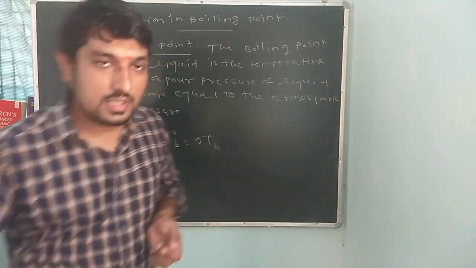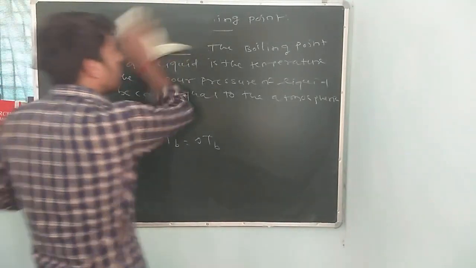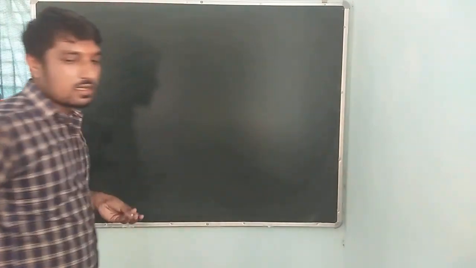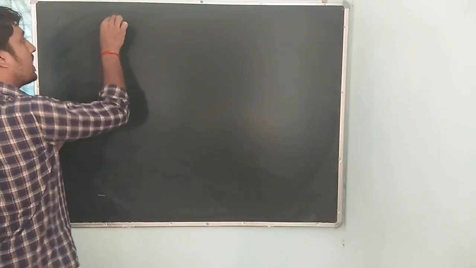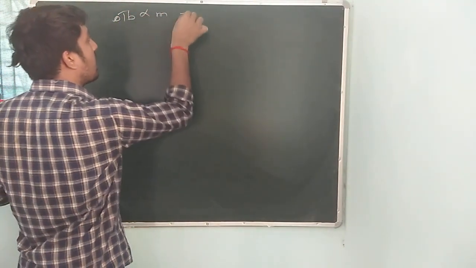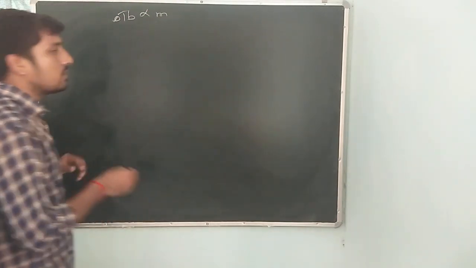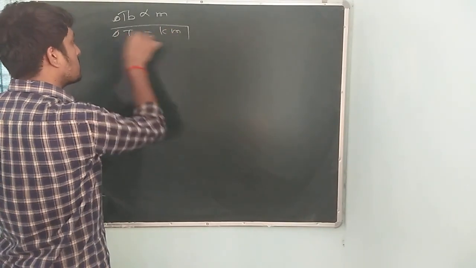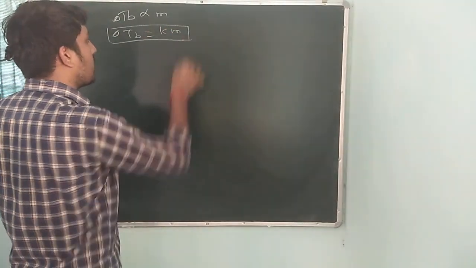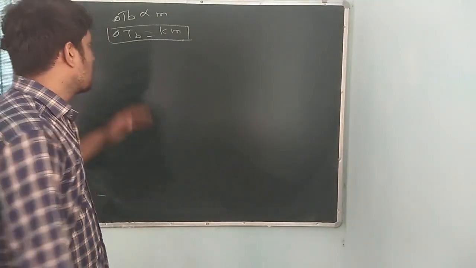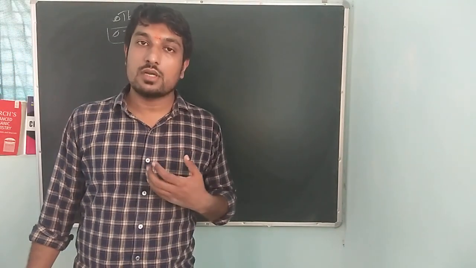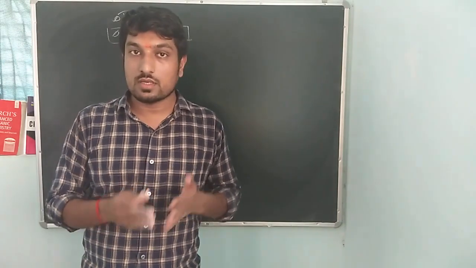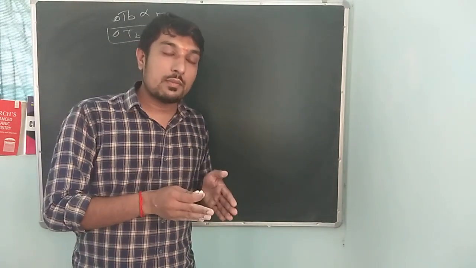Now we will see the mathematical expression of elevation in boiling point. The elevation in boiling point, del Tb, is directly proportional to molality. In place of proportionality we can write the boiling point constant, so del Tb is equal to Kb m. How can you prove that? This question will come in the exam, that del Tb is equal to Kb m.